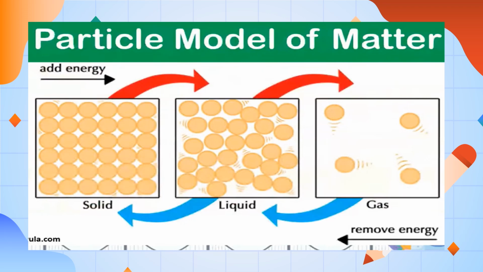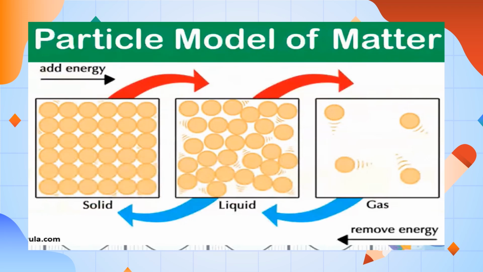As we said earlier, solids are compact. So solid turns to liquid, which means we add energy. And then liquid turns to gas. You will notice they have very far apart spaces between them, so that means we add energy.